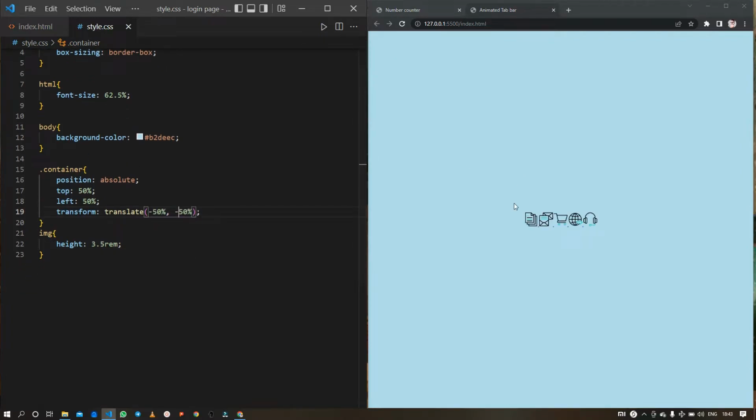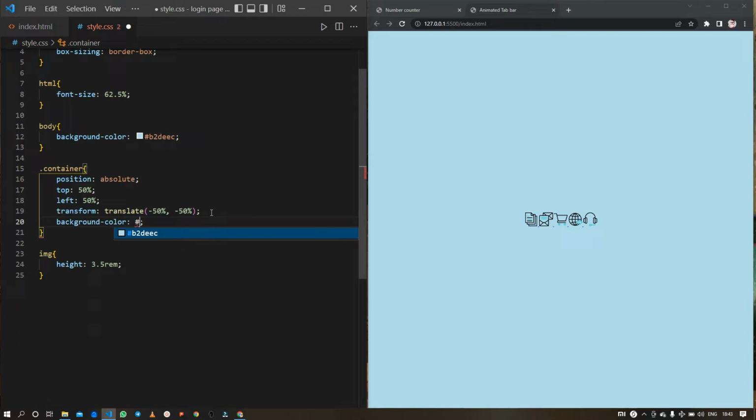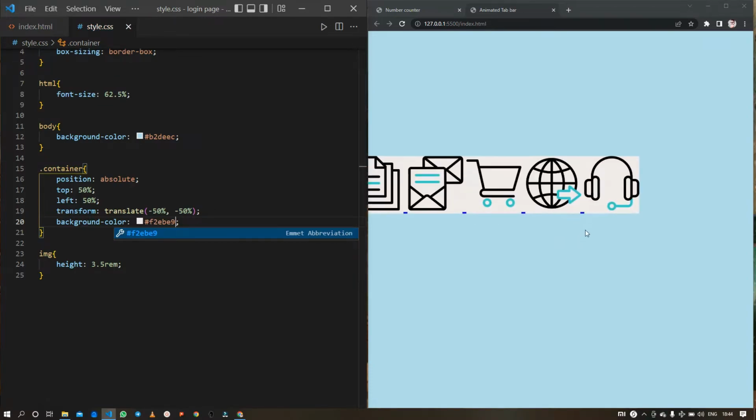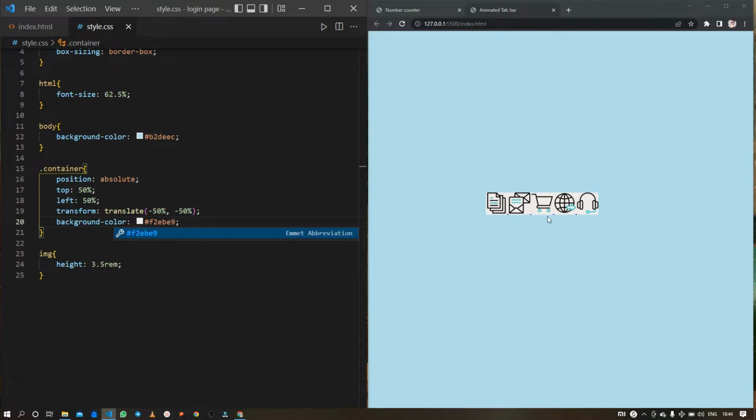Okay, so now my elements are perfectly centered on my web page. So let me just give it a background color that is going to be like F2EBE9. Okay, so let me just save it. Okay, so possibly you are able to see this.